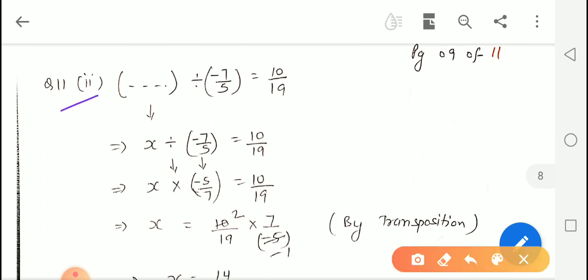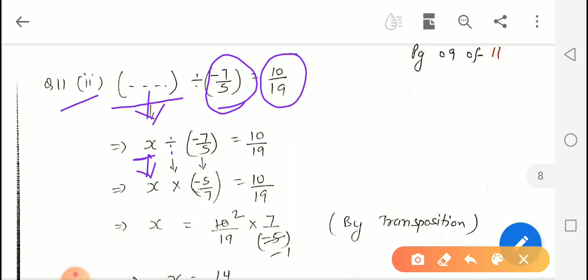Here, this is the second part. This is the number which is to be divided by negative 7 upon 5, and the answer is 10 upon 19. So this blank we will suppose as x. Now the equation becomes x divided by negative 7 upon 5 is equal to 10 upon 9. The first number is as it is, the division sign is converted into multiplication, and here the reciprocal of negative 7 upon 5 is negative 5 upon 7.